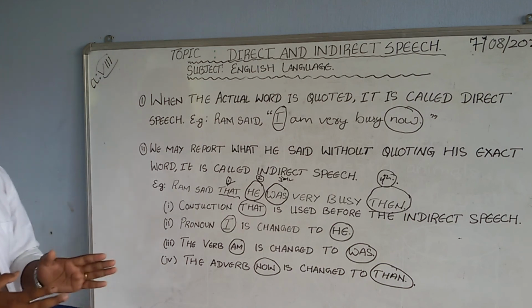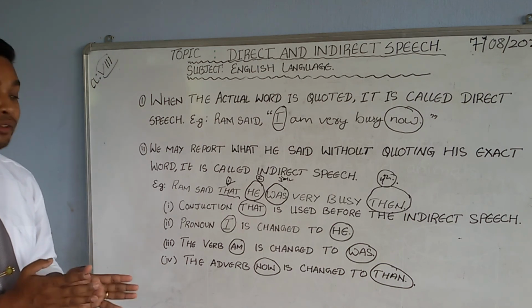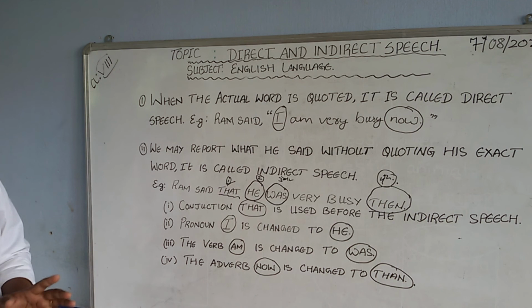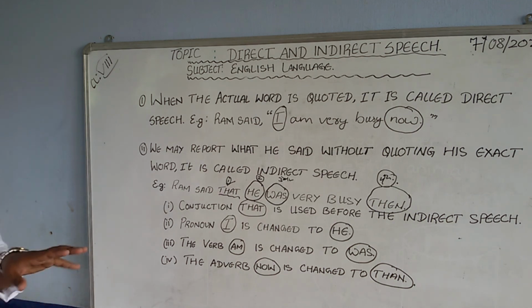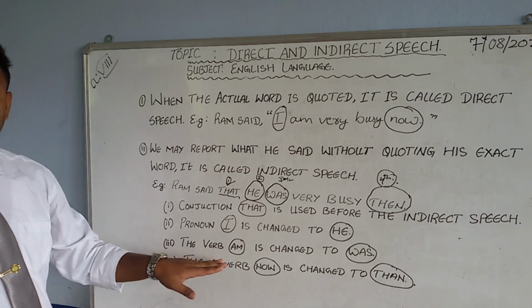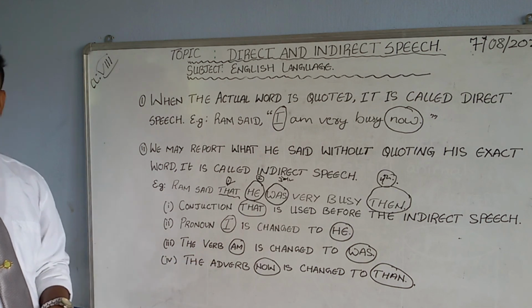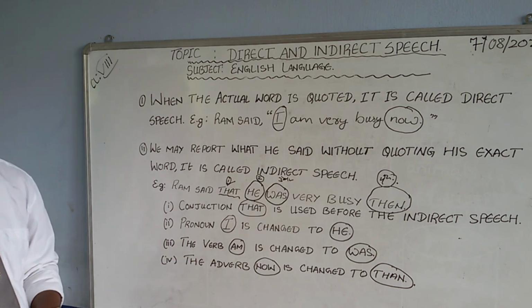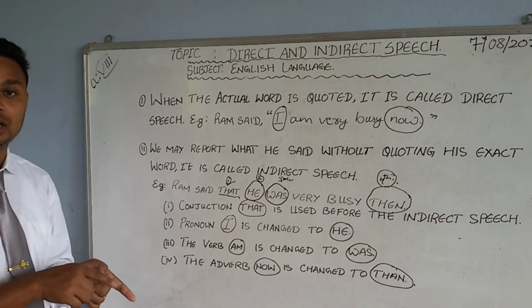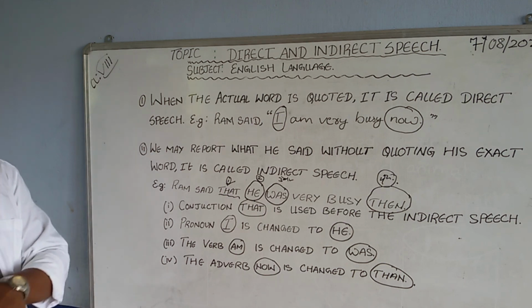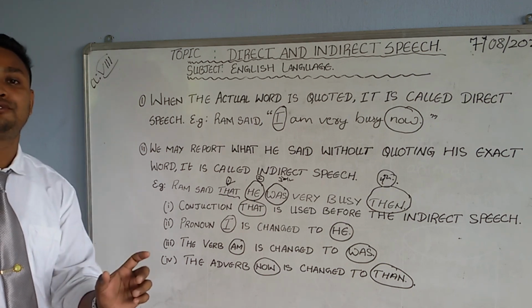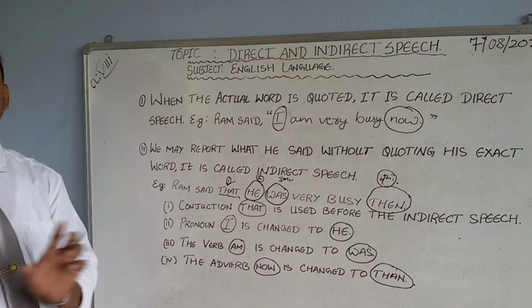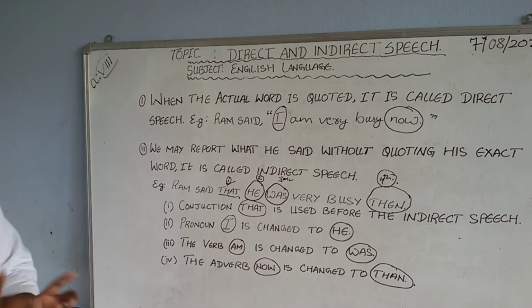So please remember when you have to use that and when you have to omit it. That is the second point you need to remember. You also have to always see the verb. If the verb is in the present form, you have to make it into past form. For example, if is there, you have to make it was. If play is there, you have to make it played.